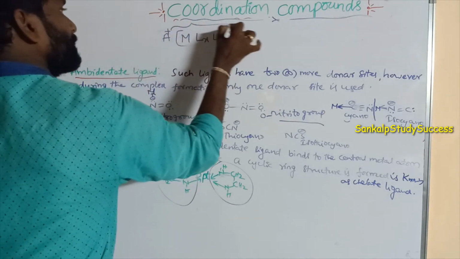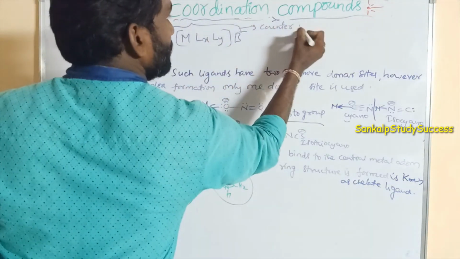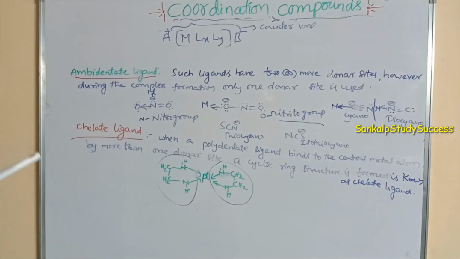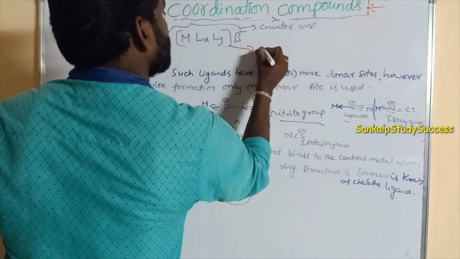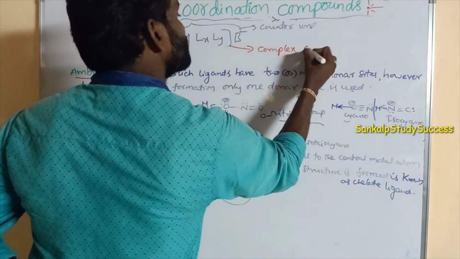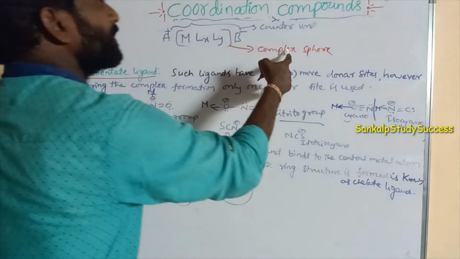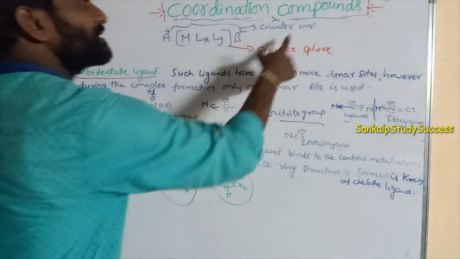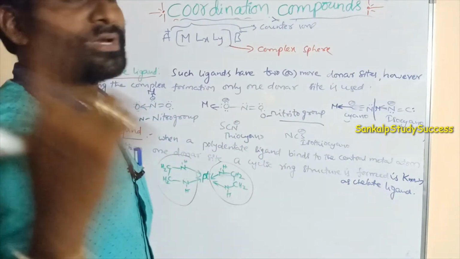This A plus and B minus are said to be counter ions, outside of the complex pair. The part in the square bracket is said to be the complex pair or coordination entity. What is a coordination entity or complex pair? The metal and ligands enclosed within a square bracket is said to be a complex pair or coordination entity.